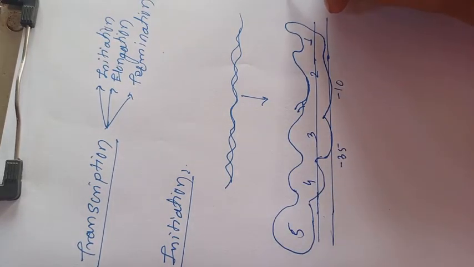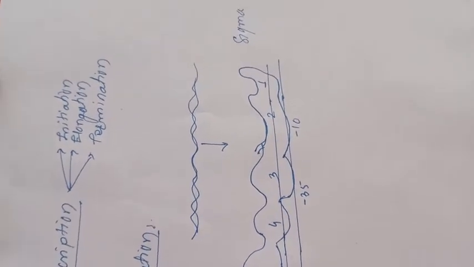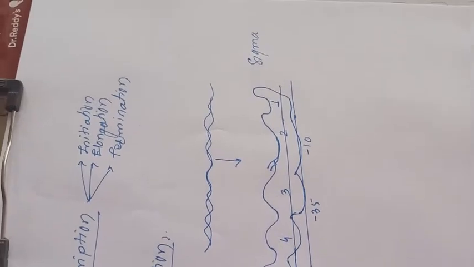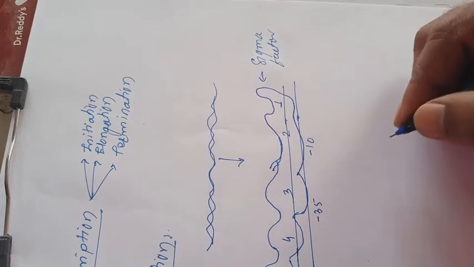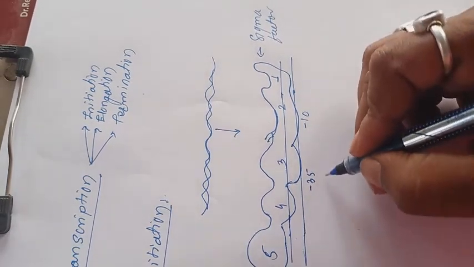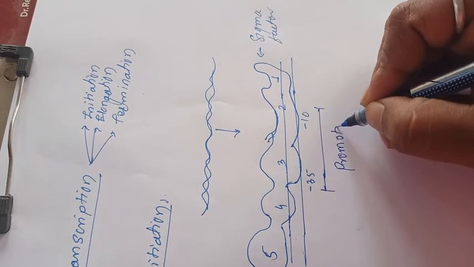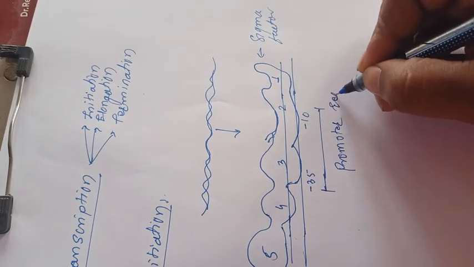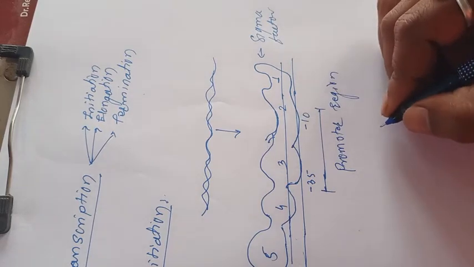It is the sigma factor, and this sigma factor is responsible for the binding to the minus 10 to minus 35 region, and this region is known as the promoter region.